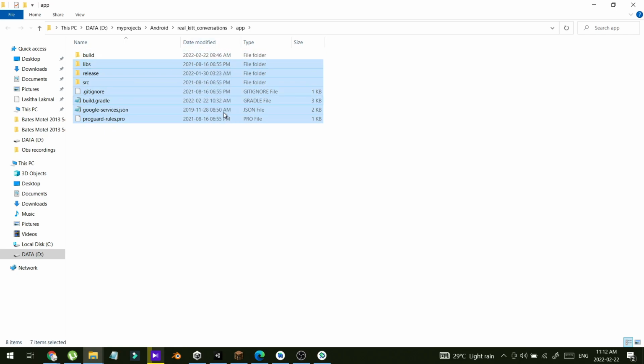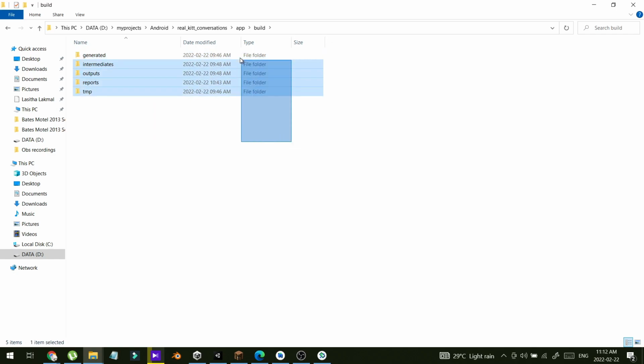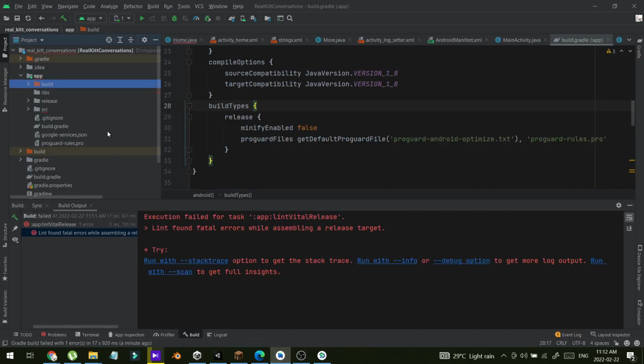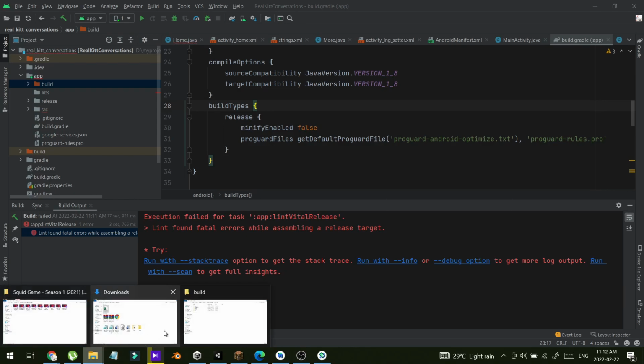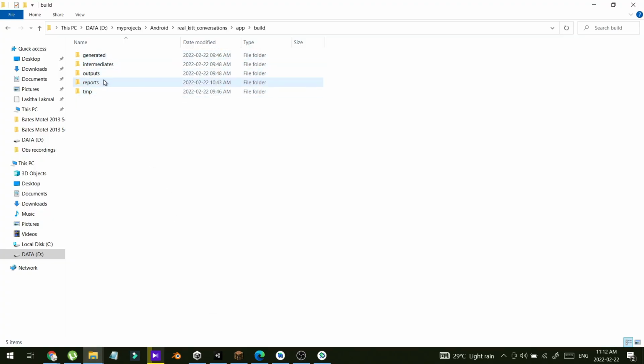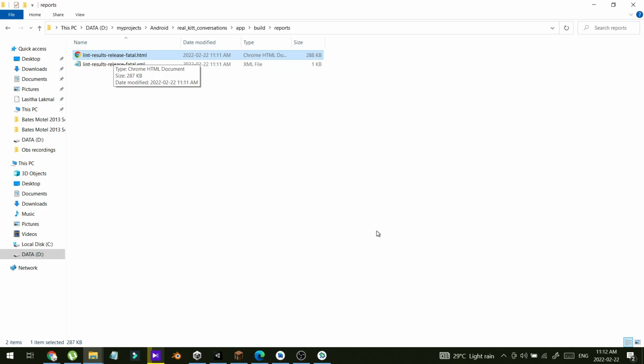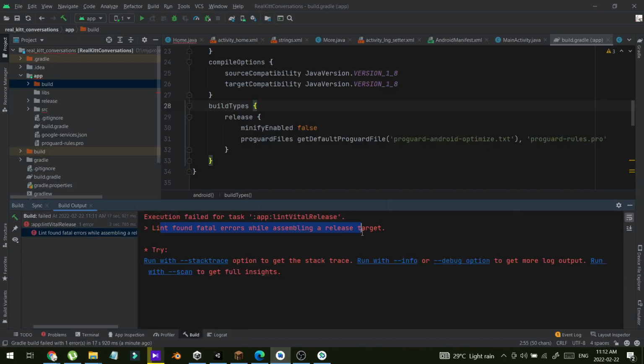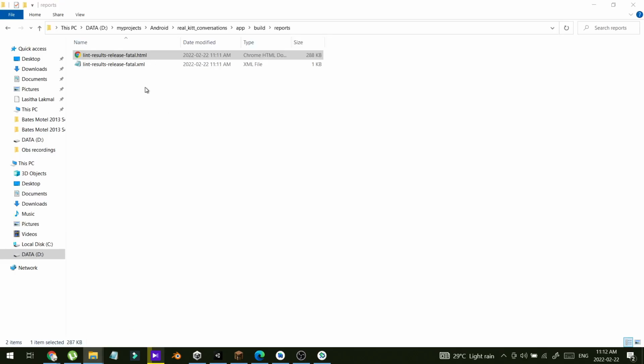and in this folder you can find the build folder. So this is the build folder, this one. And in this build folder you can find the reports folder, and you can find an HTML file. This file will be generated when you get an error like this, and you can't find the exact reason for this error in the console, but the reason is described in this HTML file. So open this HTML file,